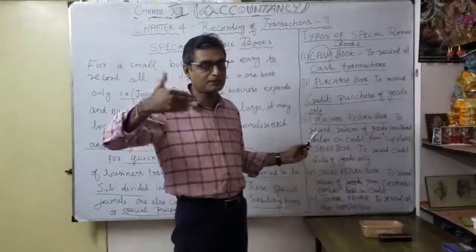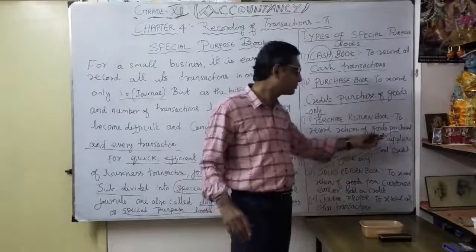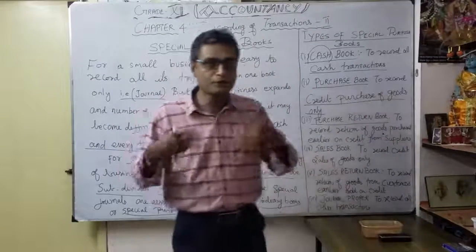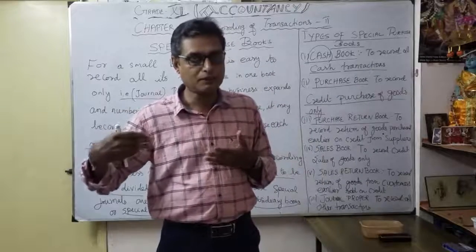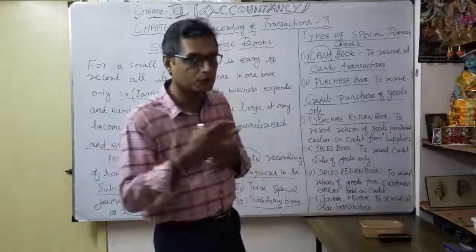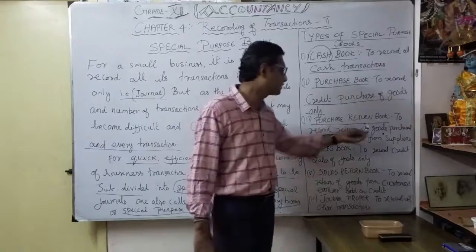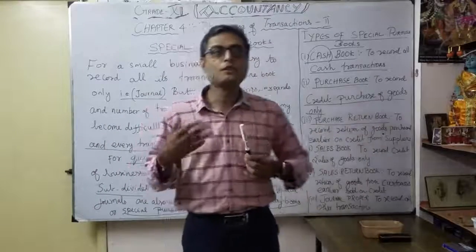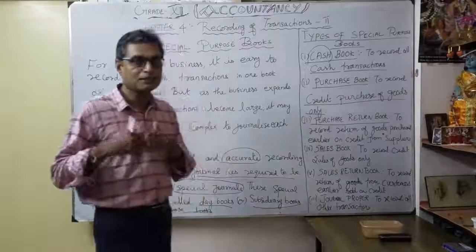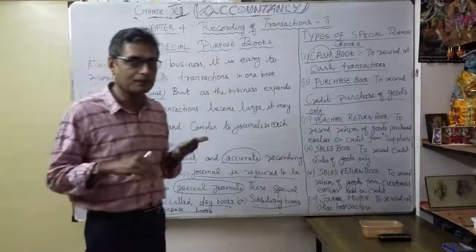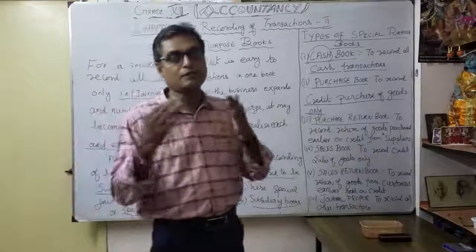So whatever you purchased earlier on credit from suppliers, now you are going to return back. What do you want to prepare? The purchase return book. Because you are going to return not to one or two suppliers. Whatever the many purchases from the different suppliers, in the same manner you return to different suppliers.